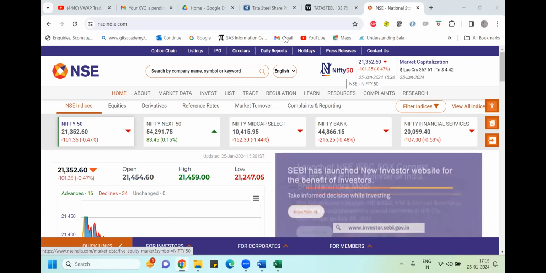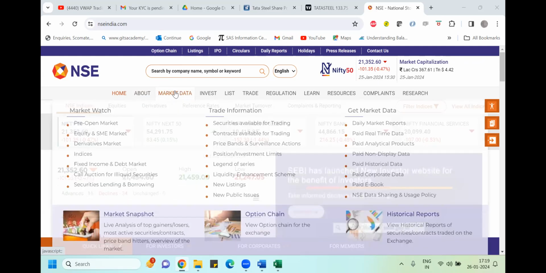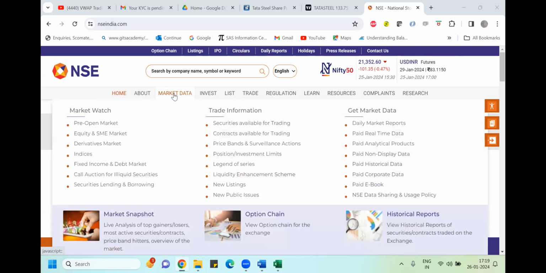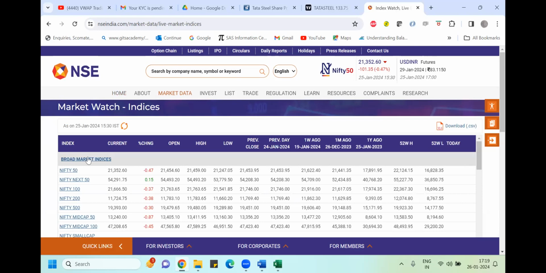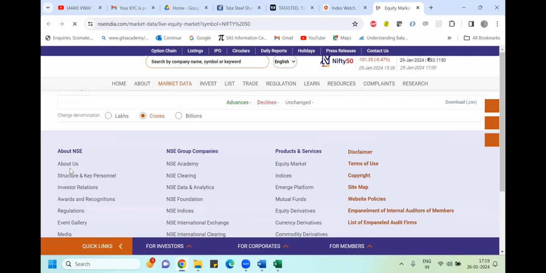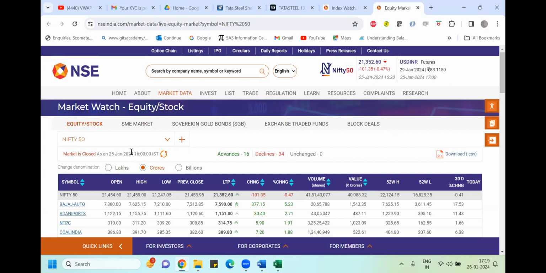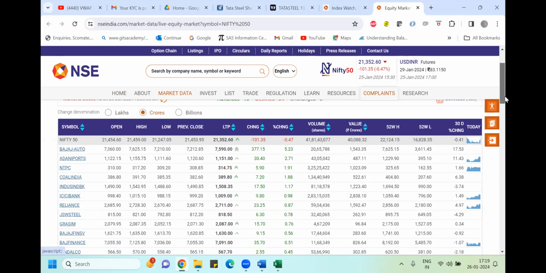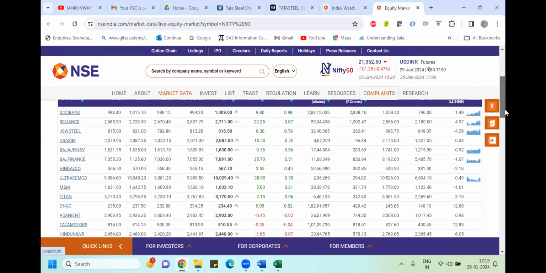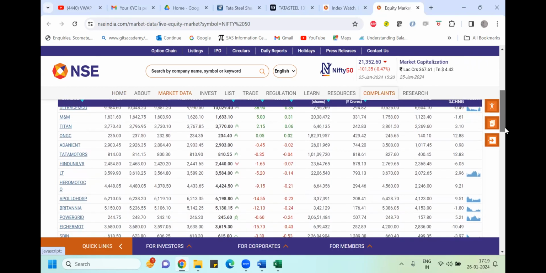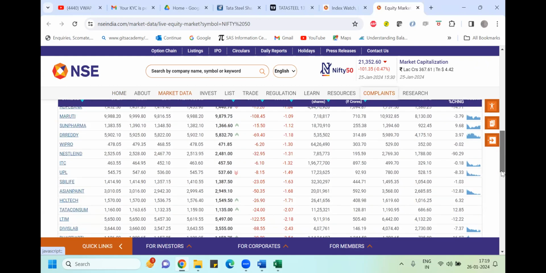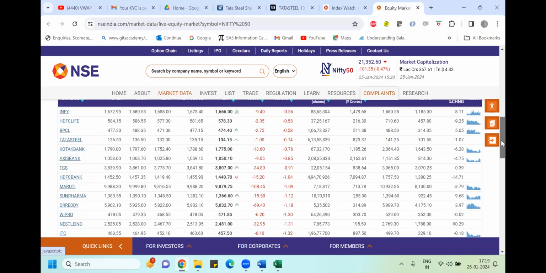So imagine I'm on the NSE website, and if I go to market data, here I can go to indices. I just want to check the movement on those stocks which were very volatile. If I click on Nifty 50, it is basically a portfolio of the top 50 blue chip companies. So you can see all the 50 stocks of NSE which belong to the Nifty portfolio, and you can do all the required assessment on these stocks.